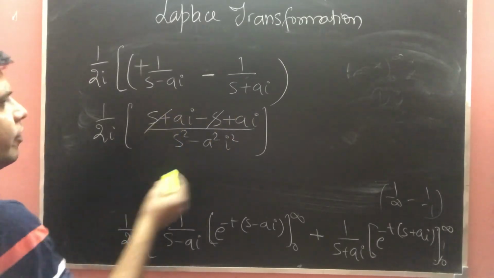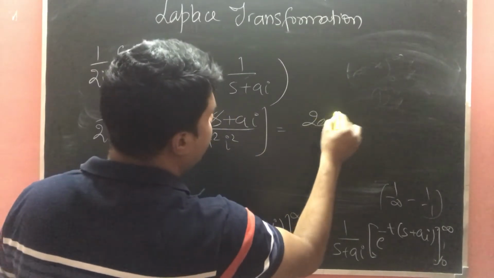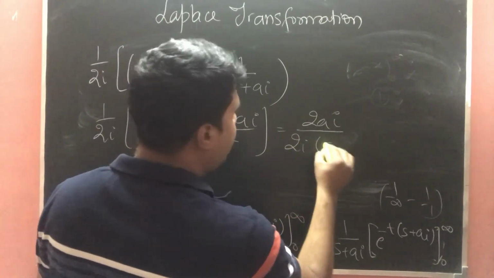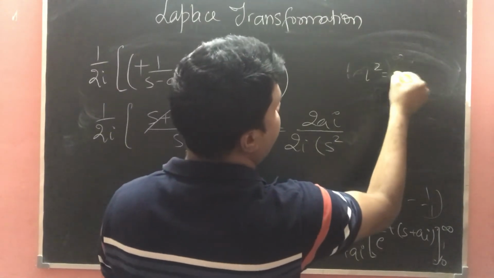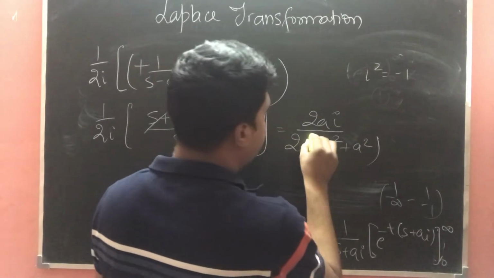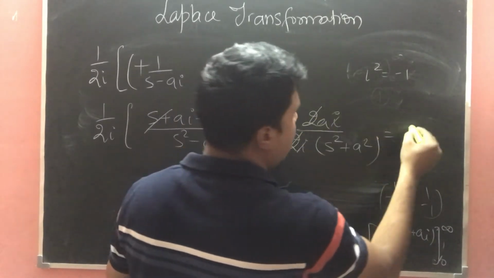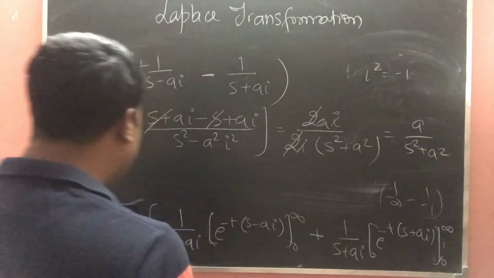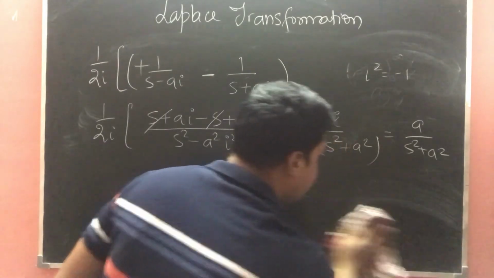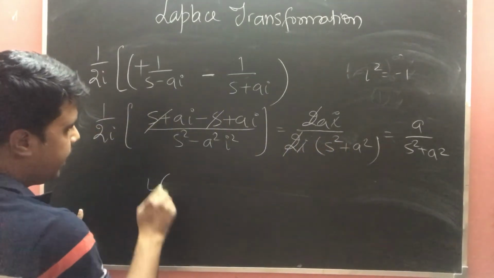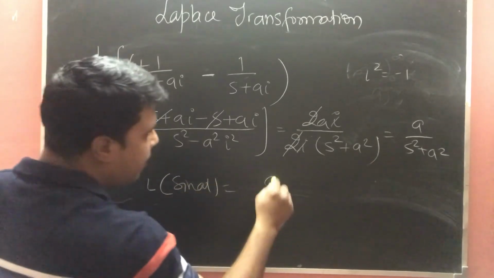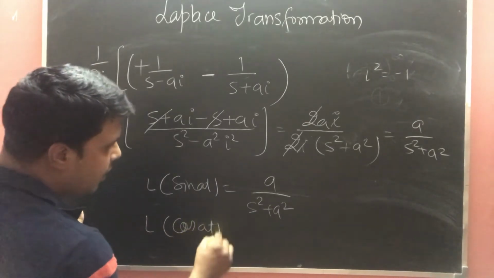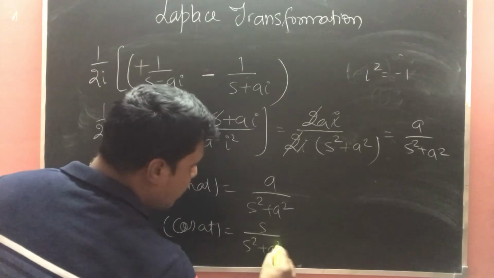So if we are solving it further, we will get 2ai upon 2i, and it will be s square. We know that i square will be minus 1, so s square plus a square, so a upon s square plus a square, or we can say that Laplace of sin at will be a upon s square plus a square. Similarly, you can solve it for cosine. It will be s upon s square plus a square.